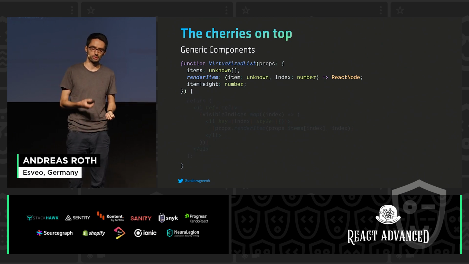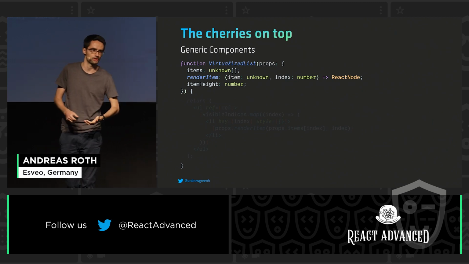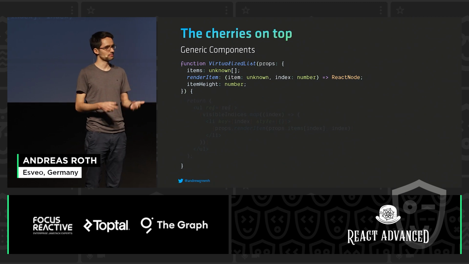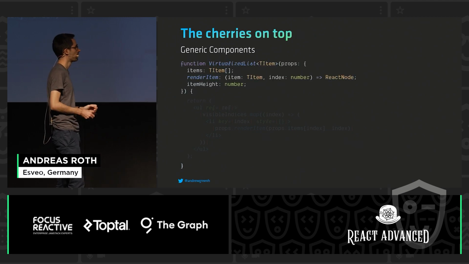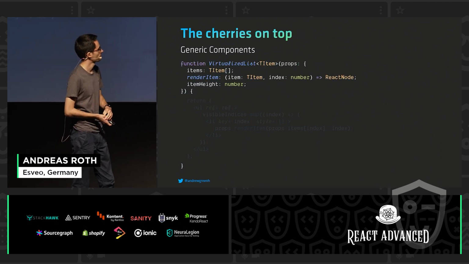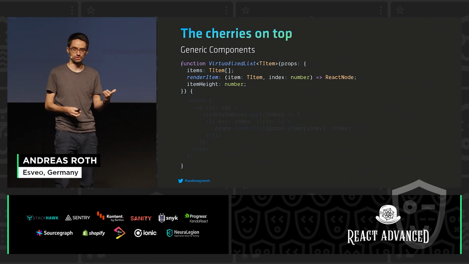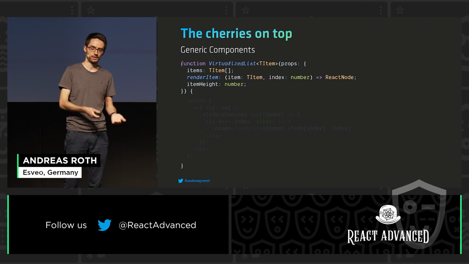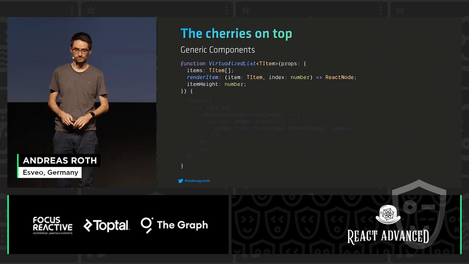The problem is, on the output side of things, render item will pass us an item element of the type unknown. So we cannot use it to access the fields age and name because unknown does not have any fields. So now we would need some kind of a contract that we can use to connect these two unknown properties. And for this, we can use TypeScript generics. So we define this TItem generic type variable that we can then use to define that items is of any type with TItem array. And when used with the type person, for example, then we want render item to give us back a person again.